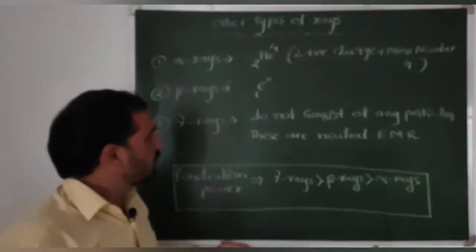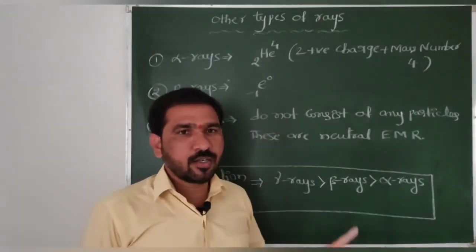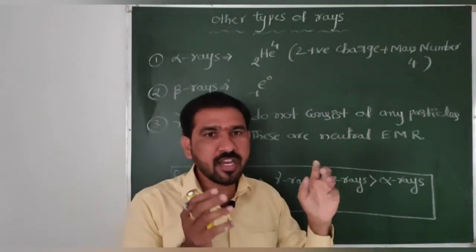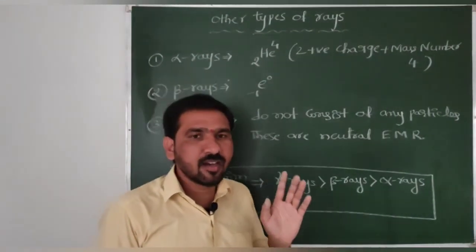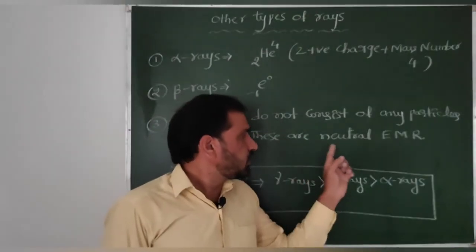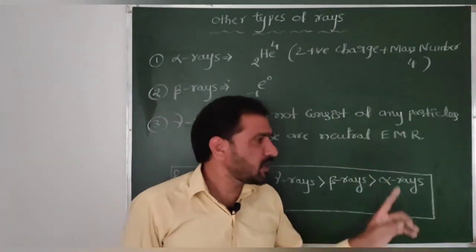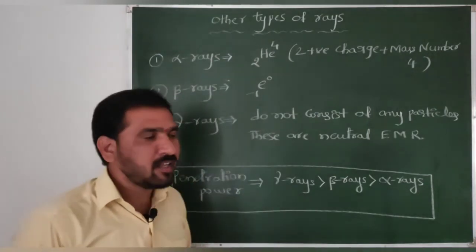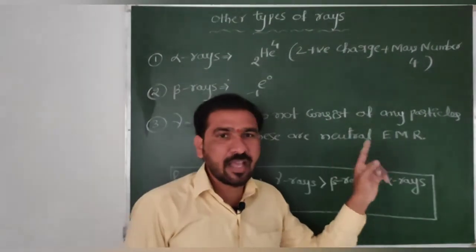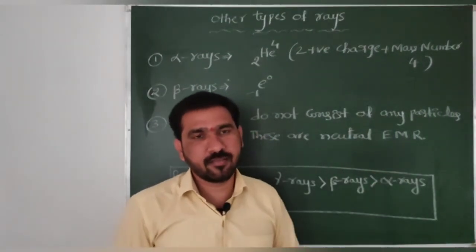Better remember, gamma rays do not consist of any particles. Generally, these gamma rays are neutral EMR. EMR means what, beta? Electromagnetic radiations. These are neutral electromagnetic radiations.